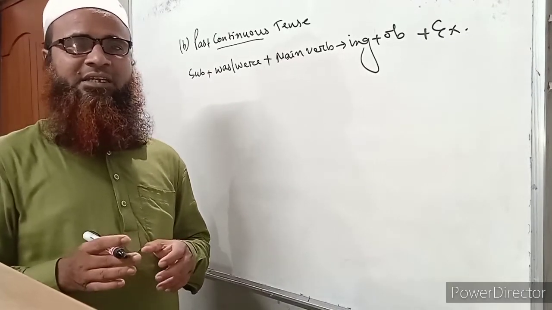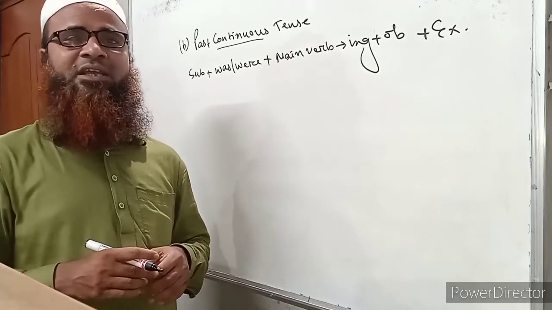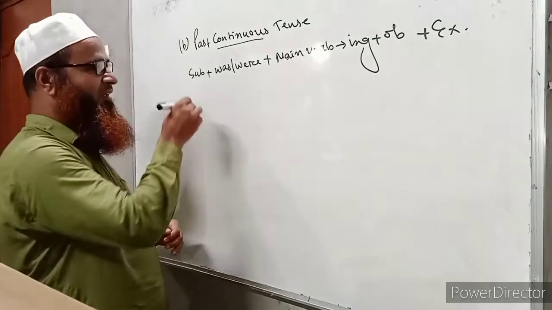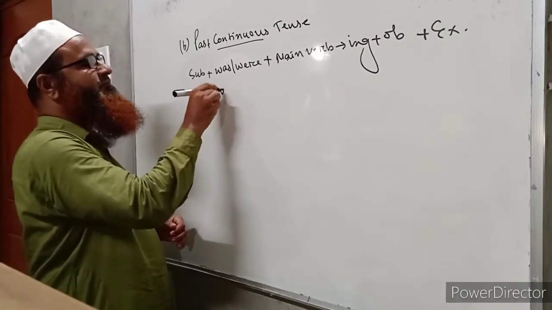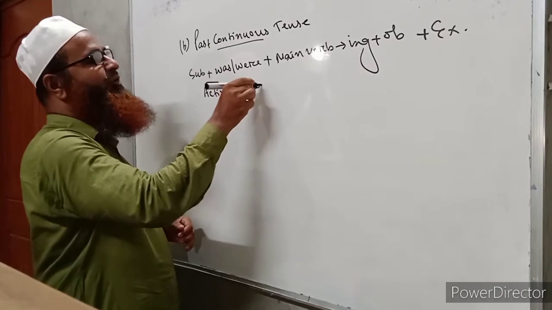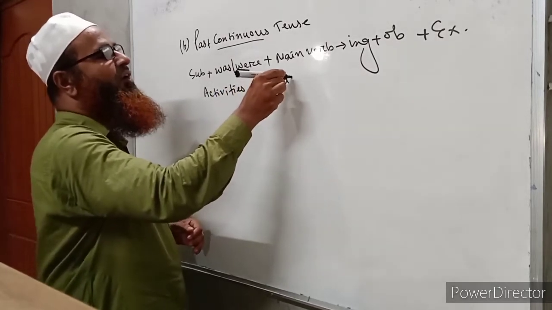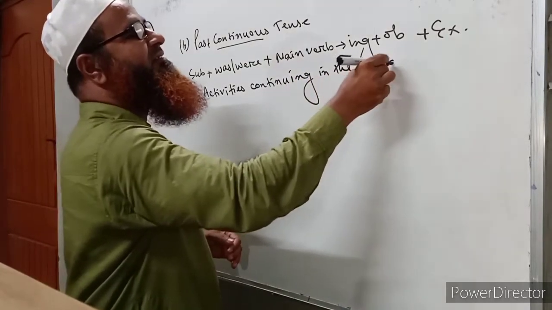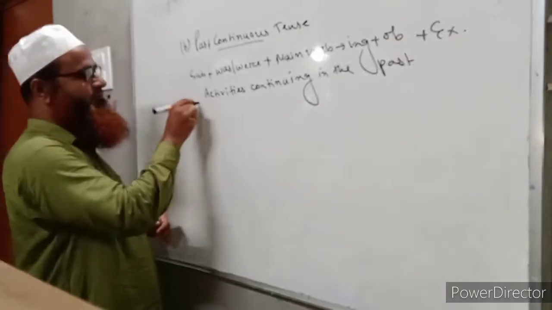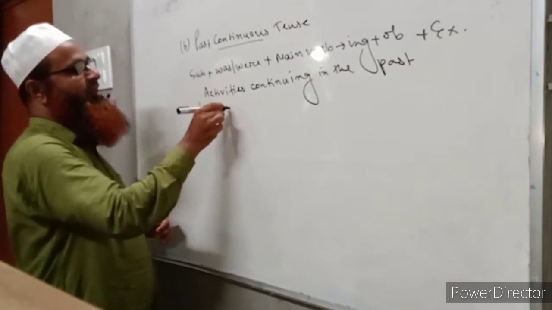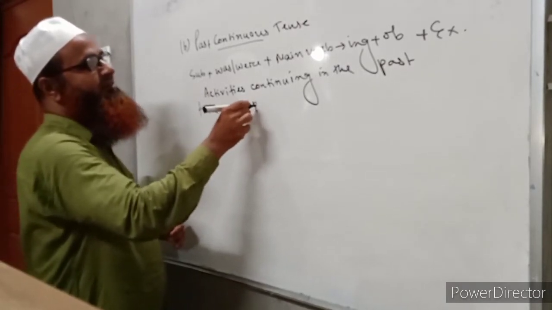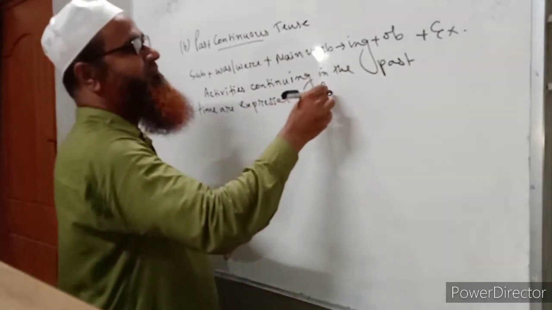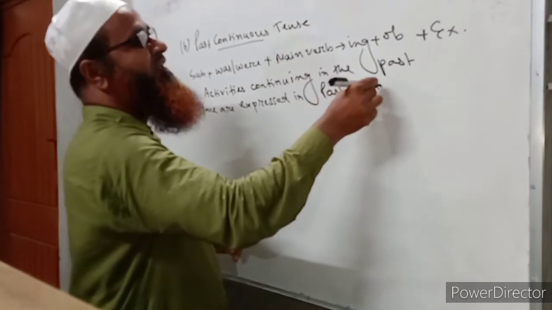Okay, so the activities which were continuing in the past time are expressed in past continuous tense.